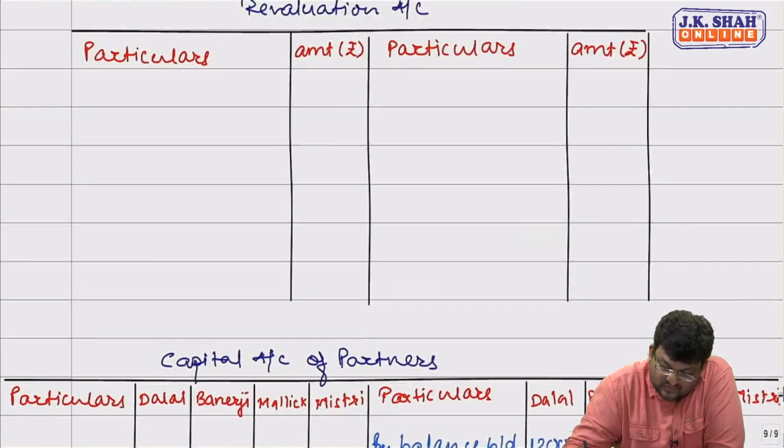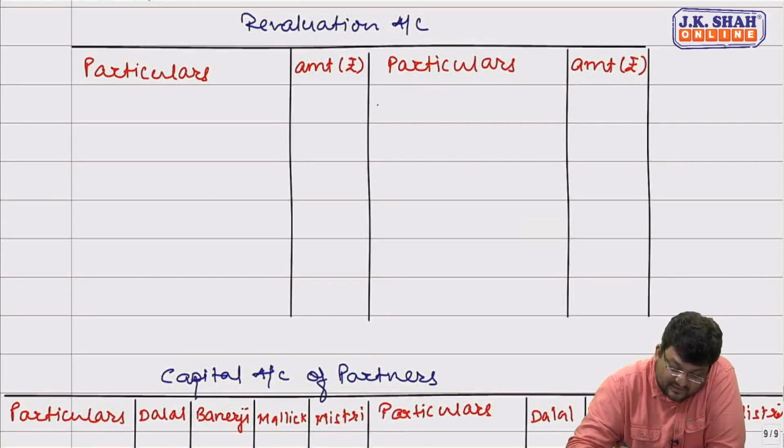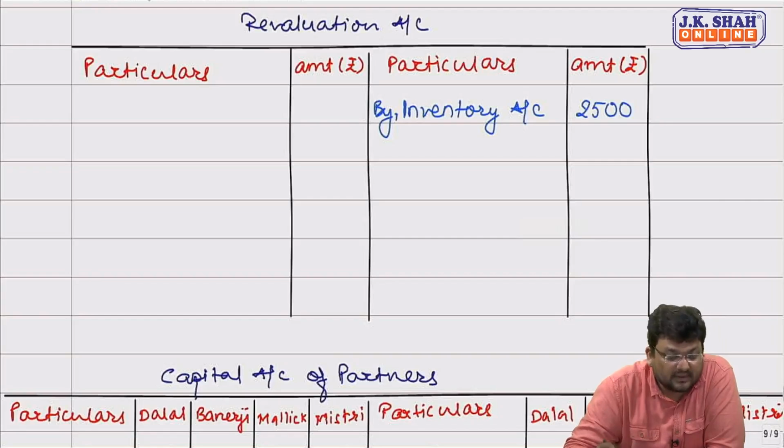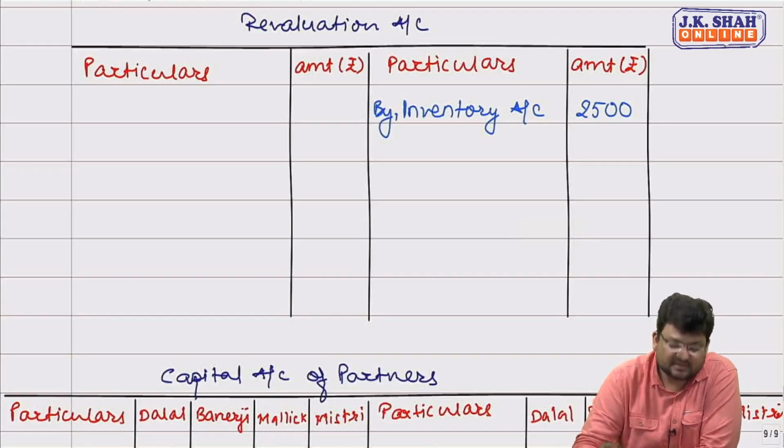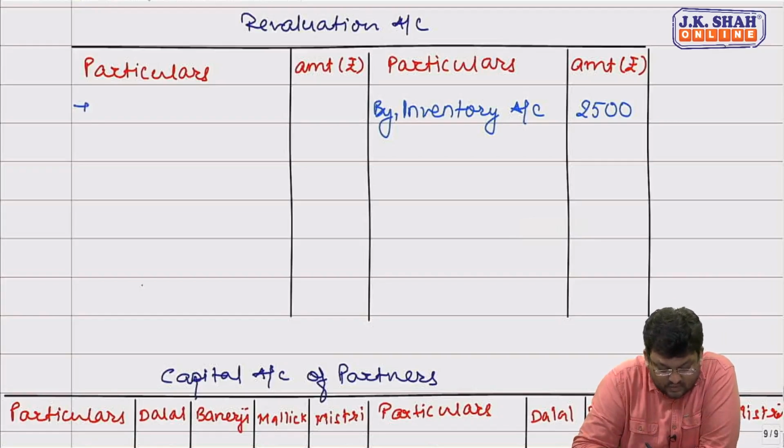Value of inventory to be increased by 2,500. To increase value of inventory, entry should be inventory to revaluation. So we'll credit that to revaluation. They are saying furniture should be depreciated by 10%. Furniture is 6,500 in the balance sheet. We need to reduce its value by 10%. So entry will be revaluation account debit to furniture account, 650.